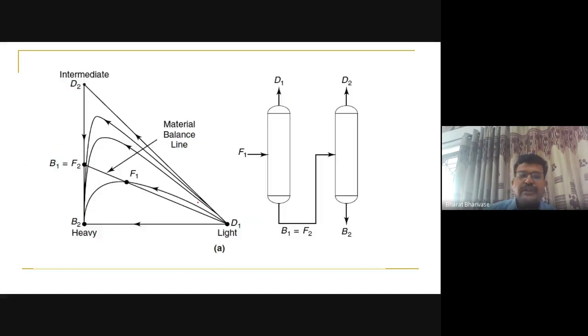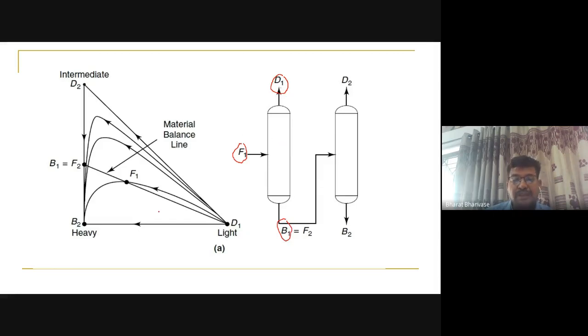In this case, direct sequence means we are taking distillate directly from the first column only. So F1 is the feed, and D1 and B1 are the products of the first distillation column.